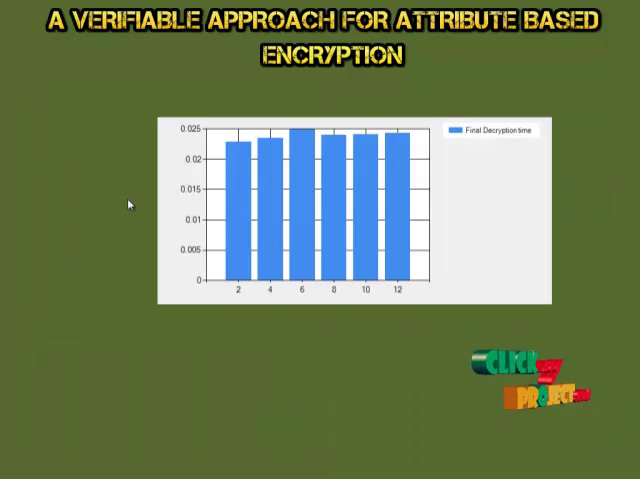The graph shows the final decryption time. The x-axis shows the number of policy attributes and the y-axis shows the corresponding decryption time.